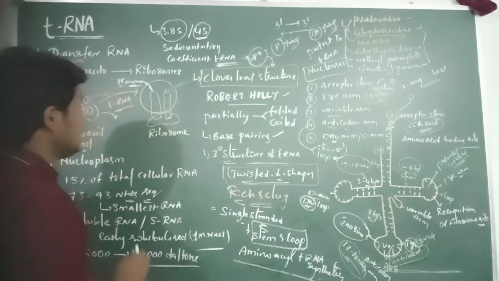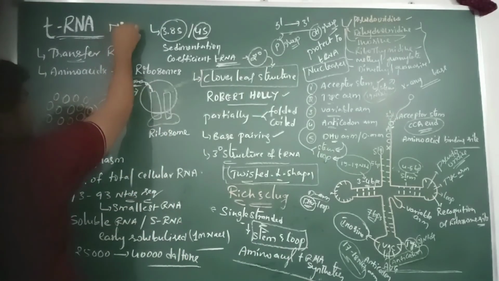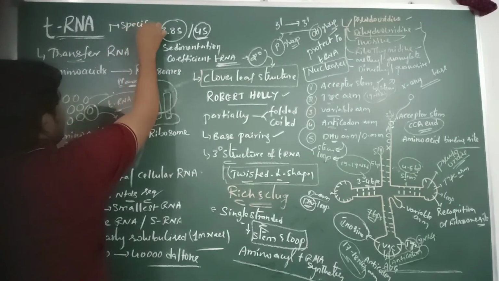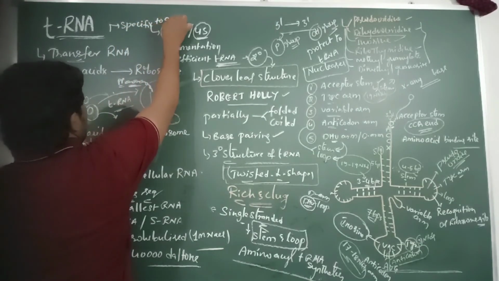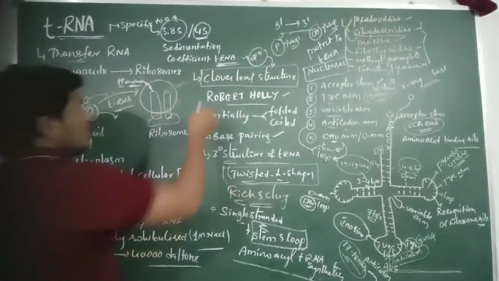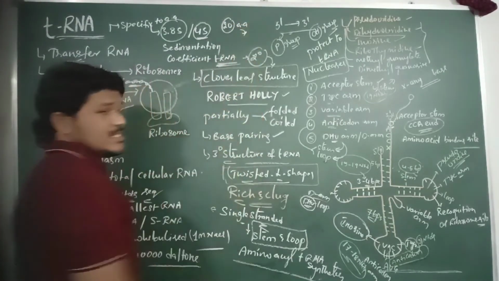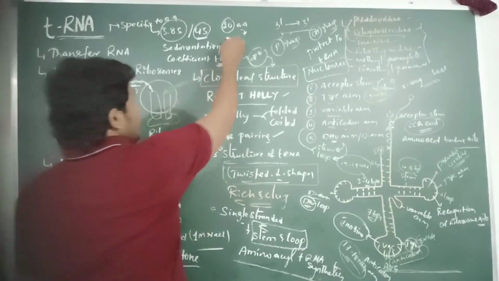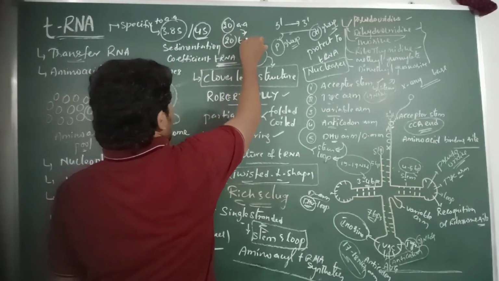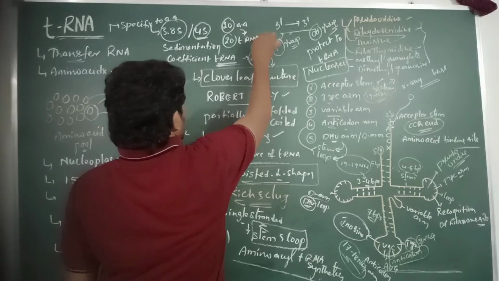So the tRNA molecules are specific to the amino acids. There are only 20 different types of amino acids involved in protein synthesis, so there are 20 types of tRNA molecules present.